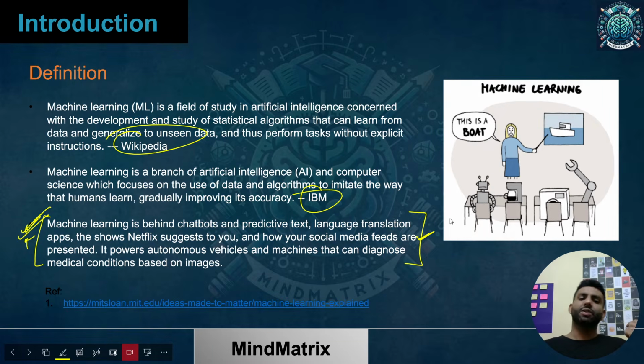Predictive text, language translation apps, Netflix shows they are recommending you, social media feeds you are getting, autonomous vehicles, and machines that can diagnose medical conditions based on images. Like there are cancer detection, tumor detection, all these things are already going on. So machine learning is a vast field. You just tell me a field, it will have an application there. In today's time, this is the scenario.